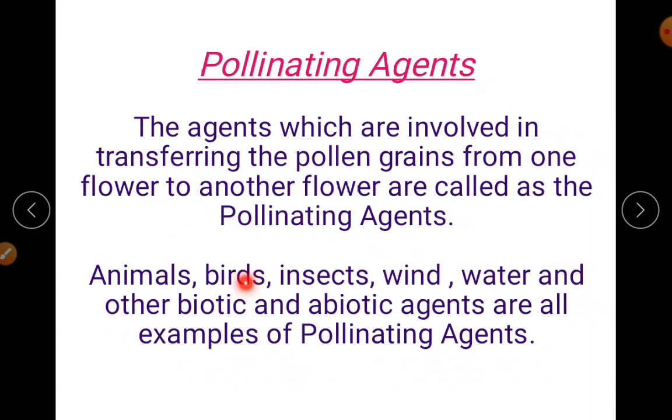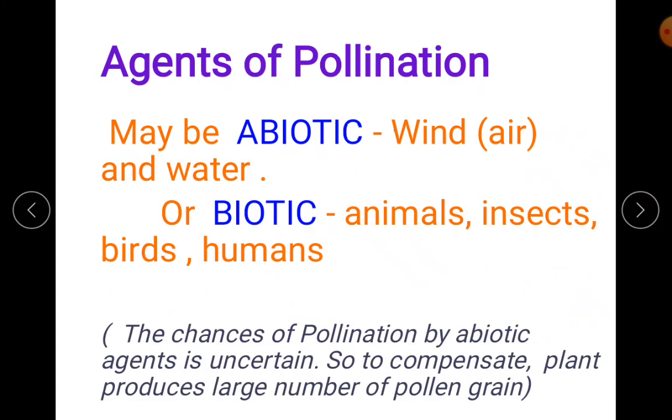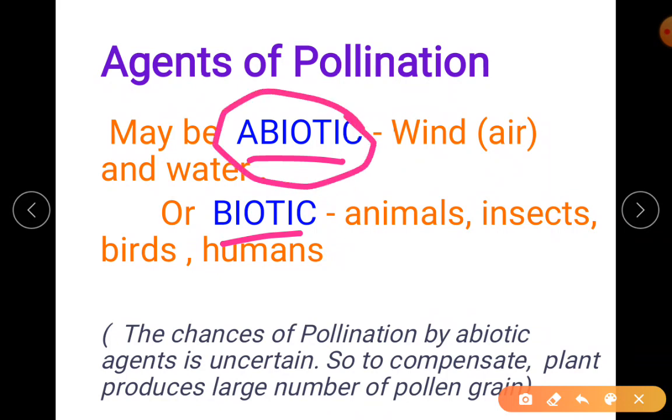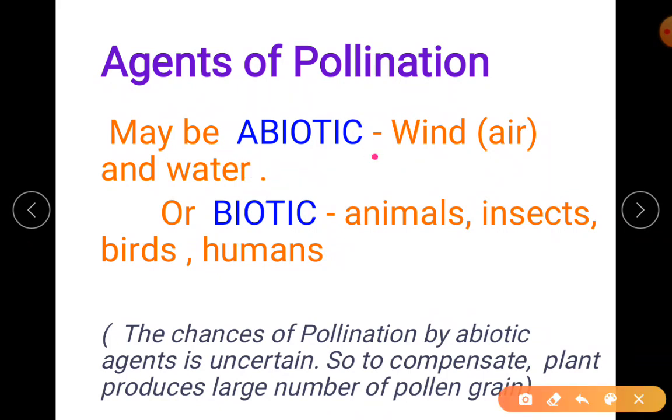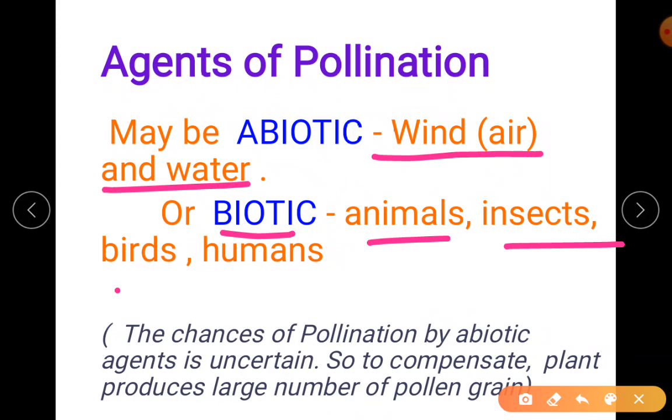So I'm classifying them as biotic and abiotic agents. The agents of pollination may be abiotic or biotic. When I say the term abiotic, the ones without life: wind and water. Biotic: the animals, the living creatures, insects, birds, humans.